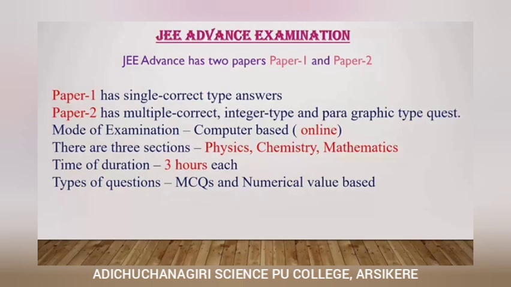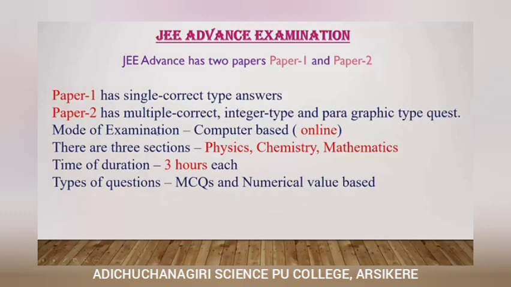But paper 2 has multiple correct, integer type and paragraph type questions. If they provide 4 options, you may get multiple correct answers. Either 2 options are correct, or 3 options, or all the options are correct. So in paper 2 we have multiple correct type answers.